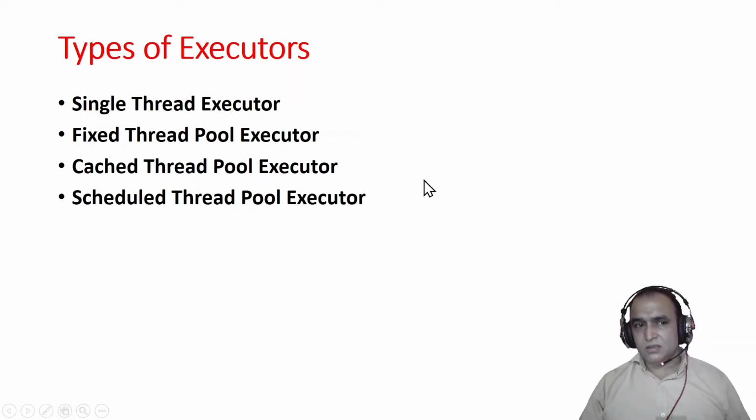So there are four kinds of executors. Single thread executor means you can execute only one thread at a time. Fixed thread pool executor means you can execute the fixed number of threads which you want to execute. And cached thread pool means it will reduce and increase the number of pool threads with the help of caching, and we can reuse the free slot which is available, and that is the meaning of caching.